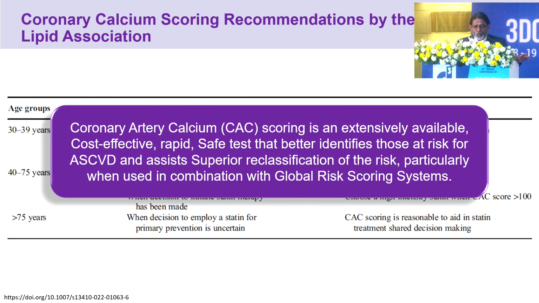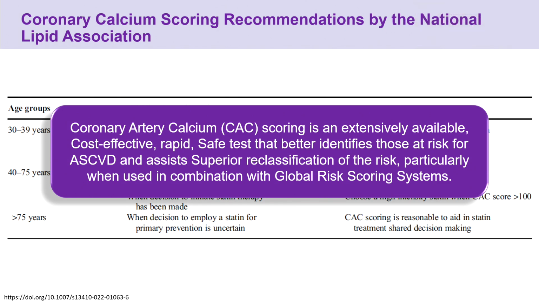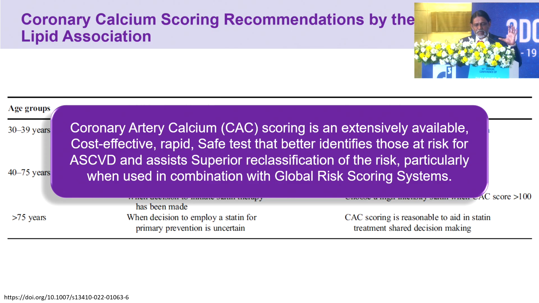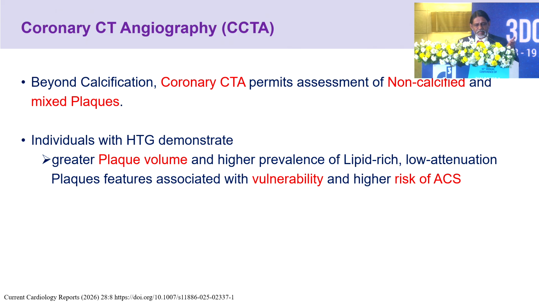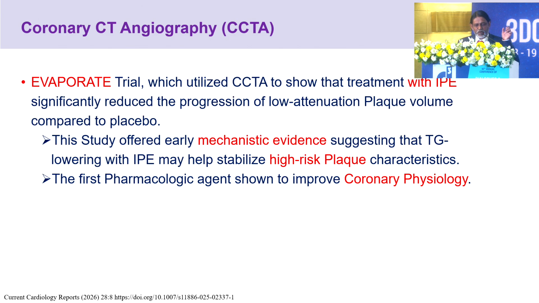Coronary calcium scoring recommendations, NLA: coronary artery calcium scoring is an extensively available, cost-effective, rapid, safe test that better identifies those at risk for ASCVD. Next is CCTA, beyond calcification. It permits assessment of non-calcified mixed plaque. Individuals with hypertriglyceridemia demonstrate greater plaque volume and higher prevalence of lipid-rich, vulnerable plaque, as well as high risk for ACS. The EVAPORATE study clearly showed that icosapent ethyl (IPE) reduced the progression of low-attenuation plaque volume.